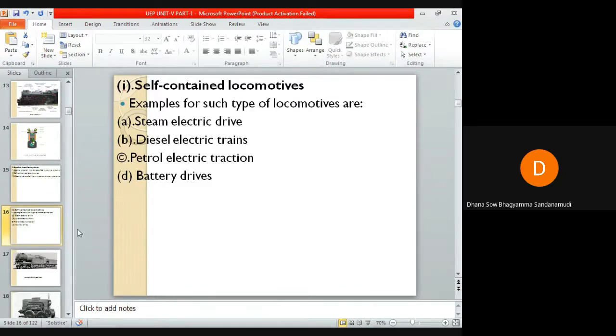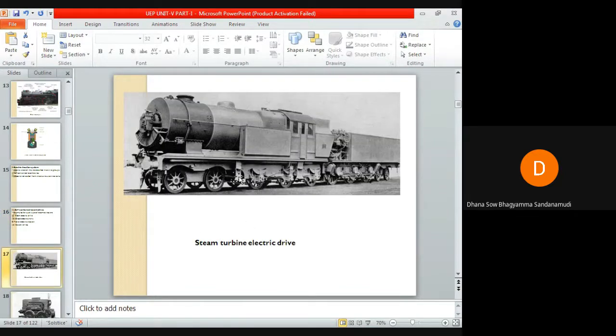So you can see, just for example, I'm showing this image. It's a steam turbine electric drive. In steam electric drive locomotives, the steam turbine is employed. In these vehicles, the steam turbine is employed for driving a generator used to feed the electric motor. So to drive the generator which is feeding the electric motor, here a steam turbine is used.